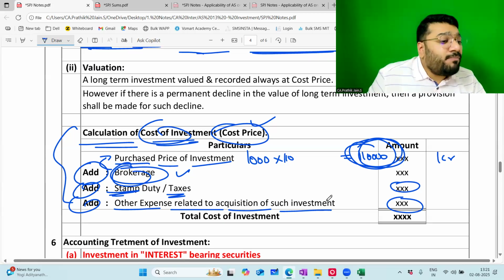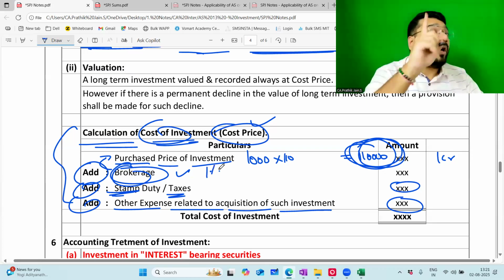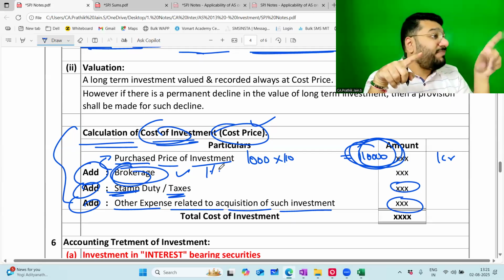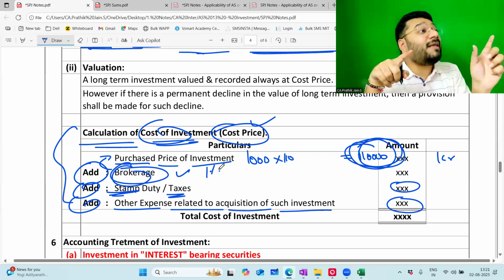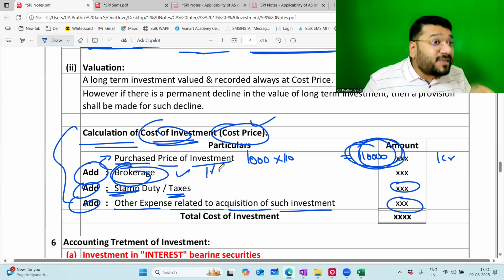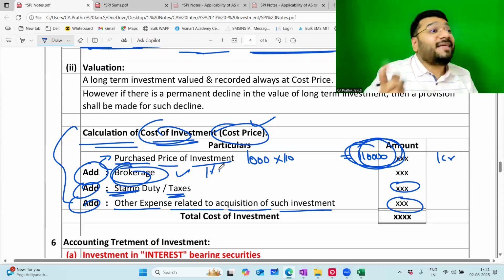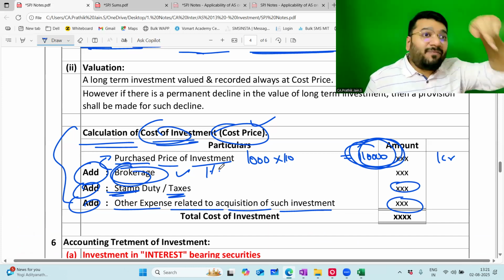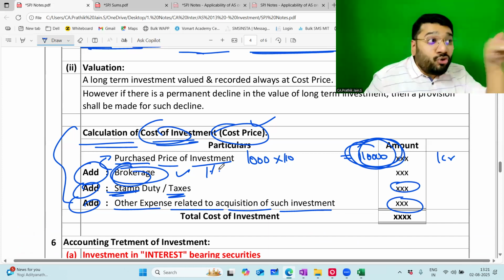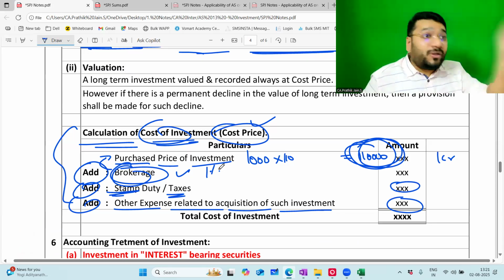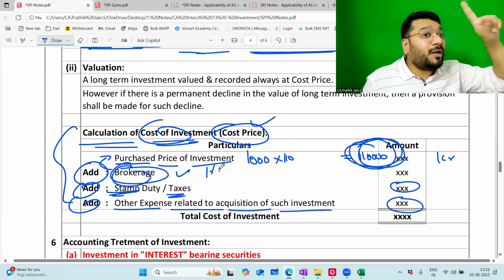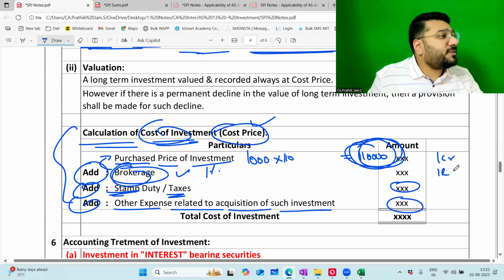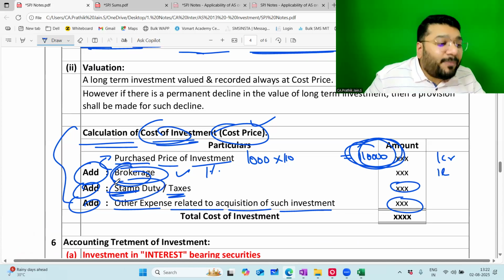Now my question is, the broker will charge us 1% on what value? The value that the buyer is paying to the seller, basically the transaction value. Because according to him, 1% is on the money that both of you exchanged. If you are a broker, you will charge 1% on that value which got exchanged. So on the exchange value, the full 1% you will charge. So 1 crore, 1% is how much? 1 lakh rupees. Plus, all of you know that you have to pay stamp duty.